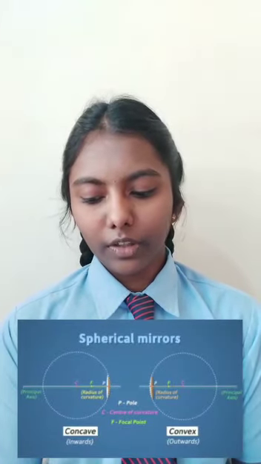Principal axis: a straight line passing through the center of curvature and the pole is known as the principal axis. Focus of concave mirror: the point on the principal axis where all the parallel light rays actually meet after reflection is called the focus. What do we mean by focal length? The distance between the pole and the focus on the principal axis is known as the focal length.